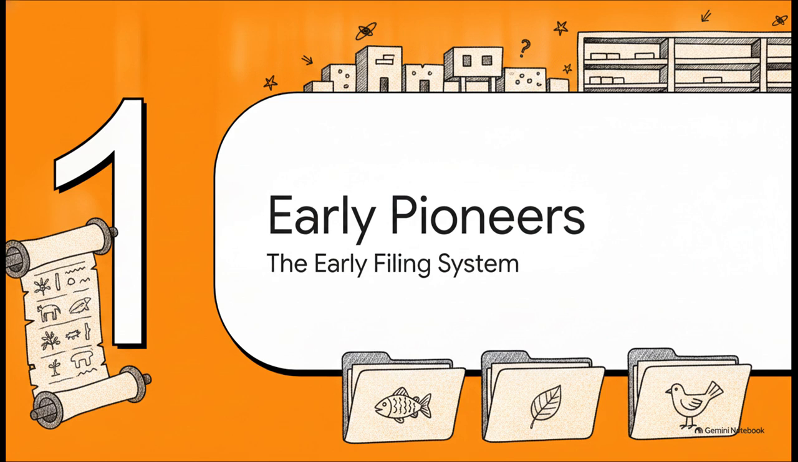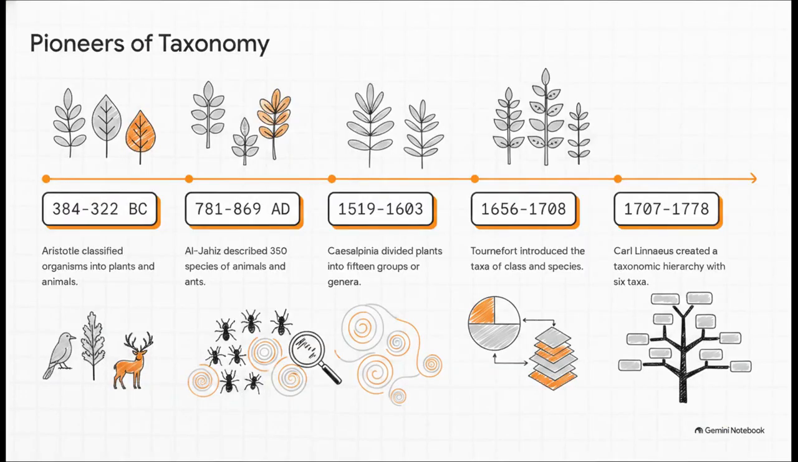Now, this human need to categorize the living world around us isn't a new thing. It actually stretches all the way back to ancient times. Let's sketch this out on the timeline. Starting all the way back in the 4th century BC, the Greek philosopher Aristotle first grouped plants and animals. His work was actually later translated into Arabic by Ibn Rushd in 1172.